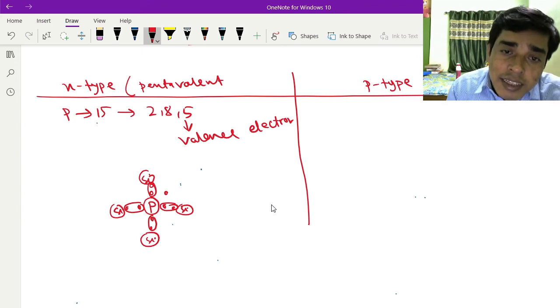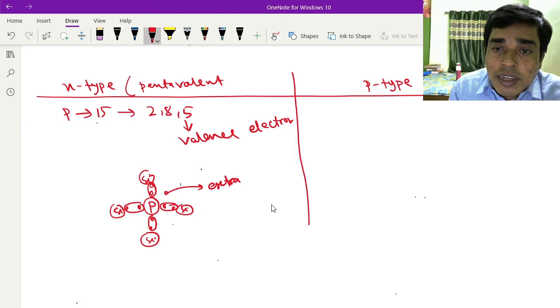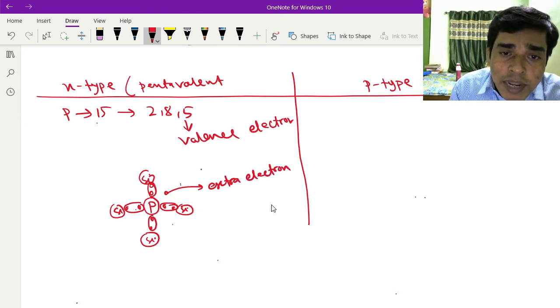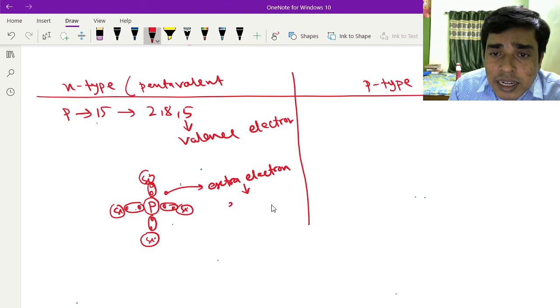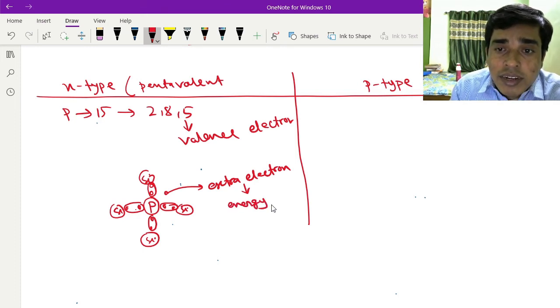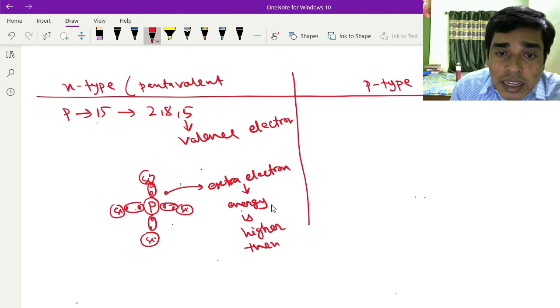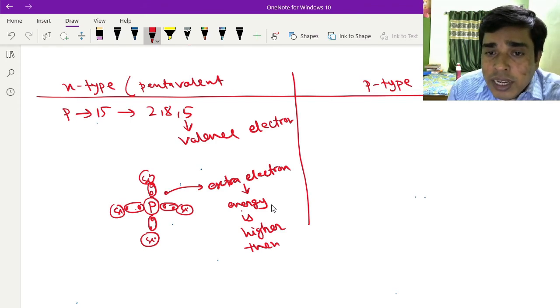And you see that there is an extra electron. The energy of this extra electron is higher than that of the covalent electrons of the covalent bonds, that means the valence band.